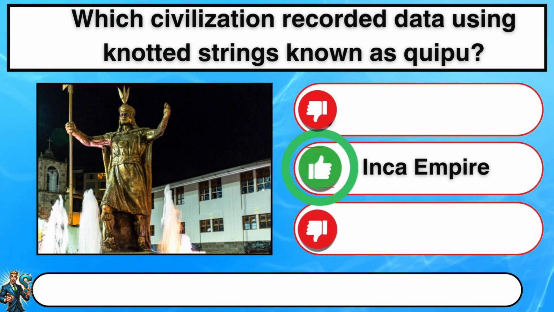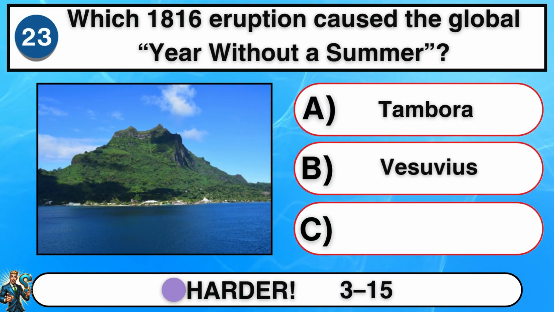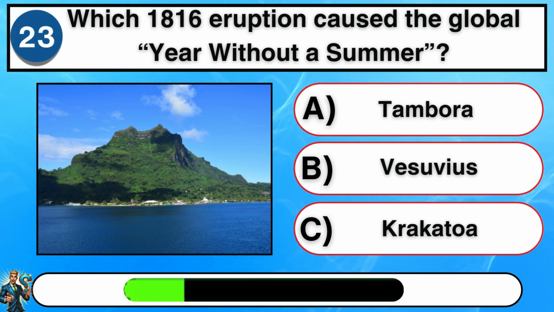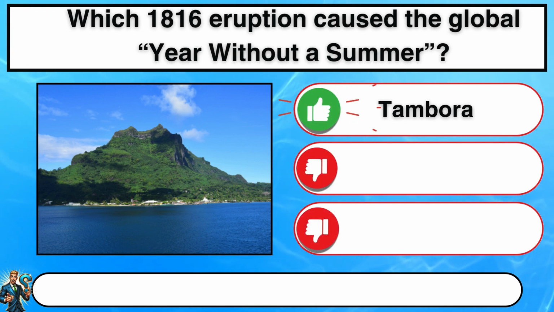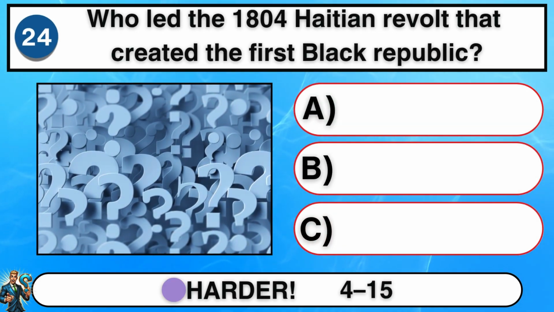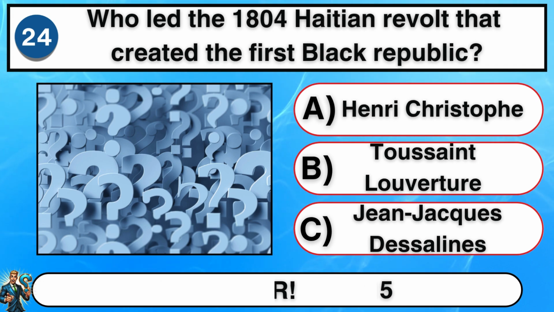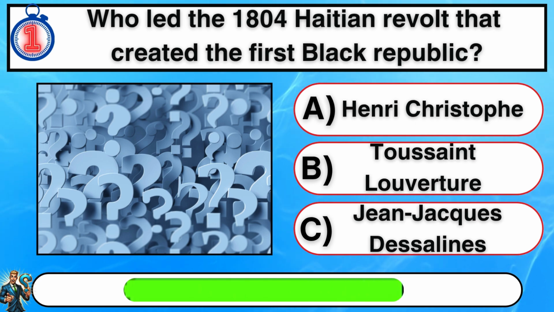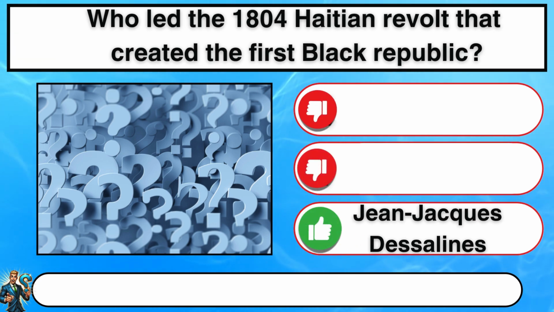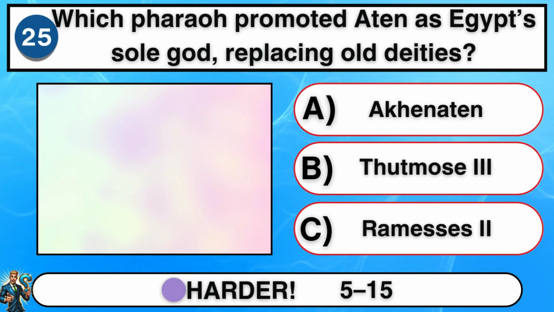B. Inca Empire. Which 1816 eruption caused the global year without a summer? Mount Tambora. Who led the 1804 Haitian revolt that created the first Black Republic? C. Jean-Jacques Dessalines. Which pharaoh promoted Aten as Egypt's sole god, replacing old deities?